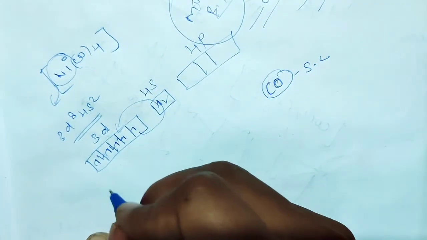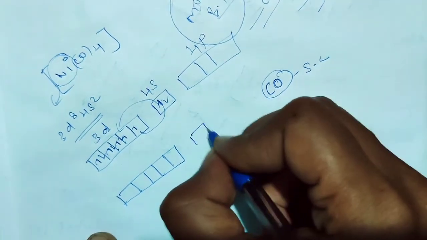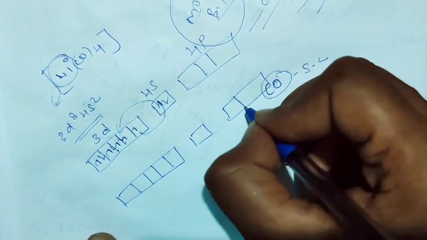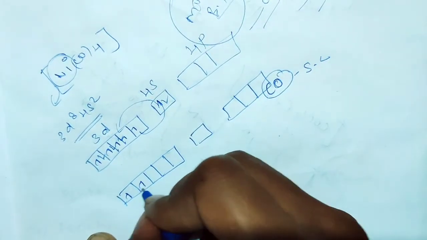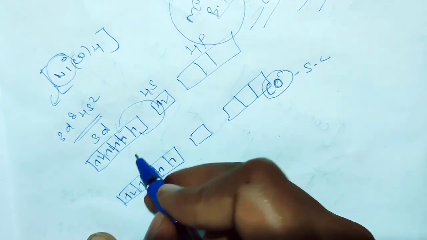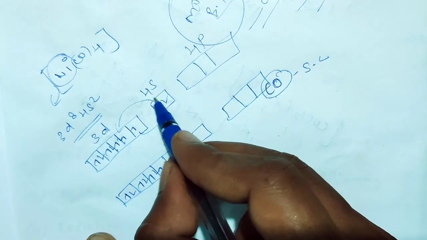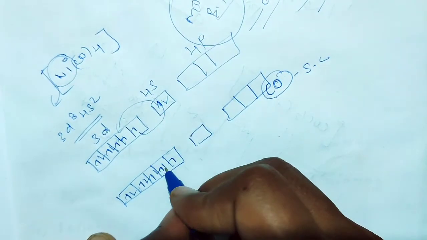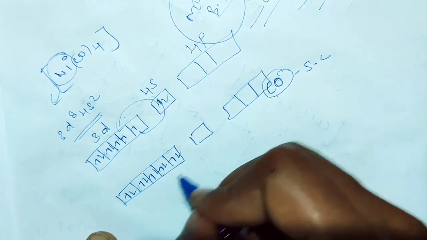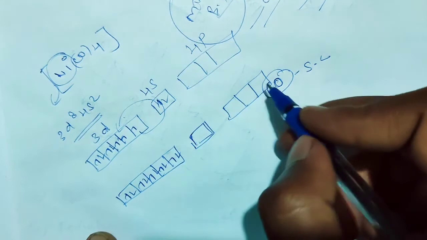So you write like that. Now 1 2 3 4 5 electrons, 6 7 8. Because of this strong ligand, this electron also moves to the 3d orbital. So you will get like that. So this orbital becomes vacant, right?